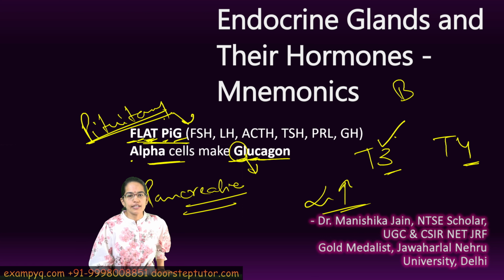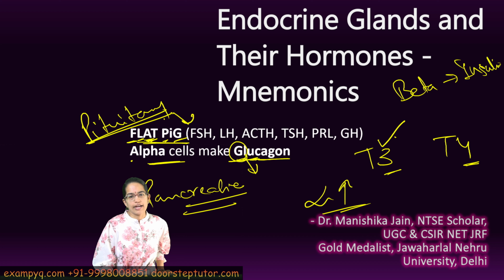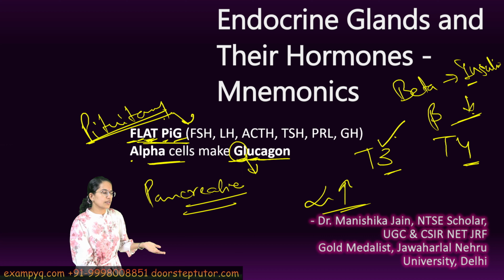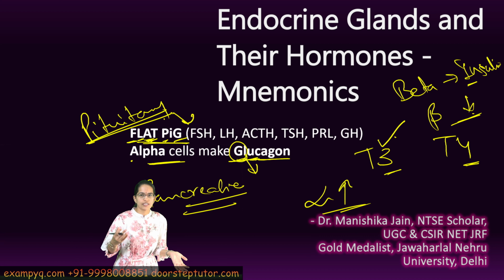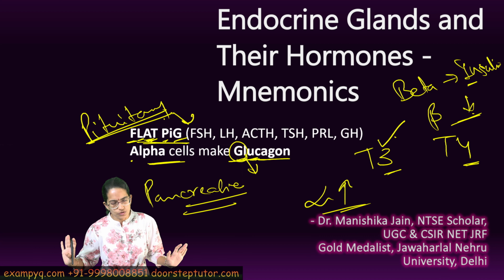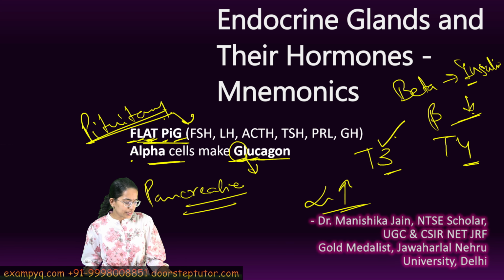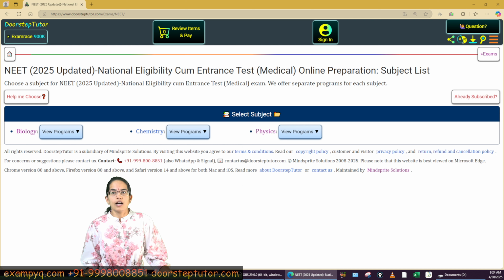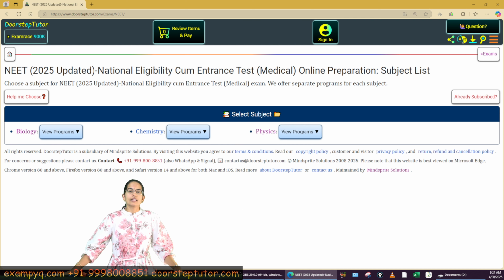And then beta makes insulin, so beta is responsible for insulin, and we can say beta is down. So I for insulin, and it's down. So alpha goes up, so that's how you can remember. So alpha is glucagon and beta is insulin. So those are some quick ways to remember some of the major endocrine glands and their hormones.